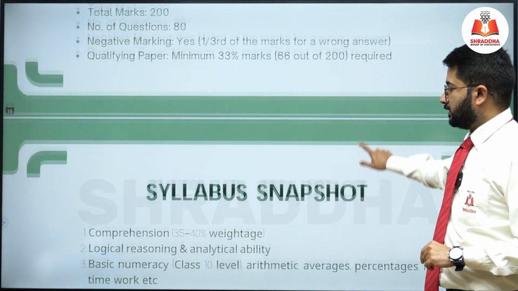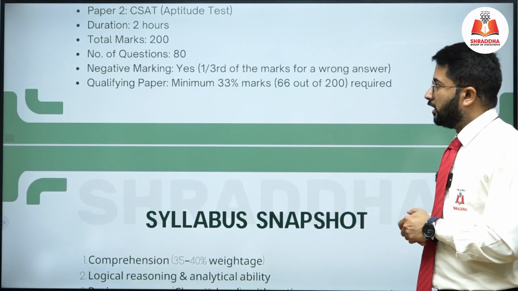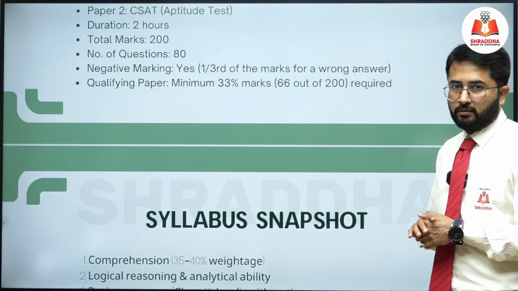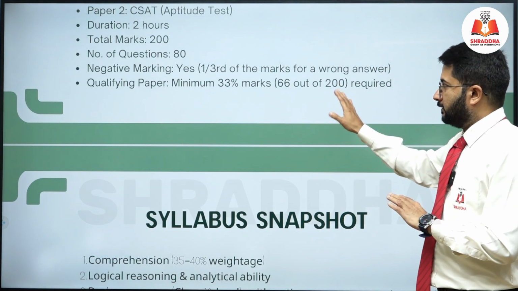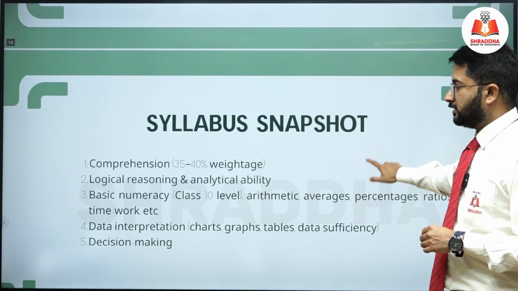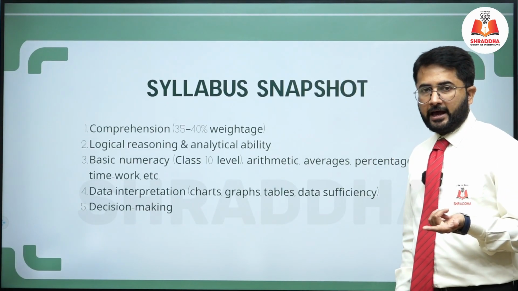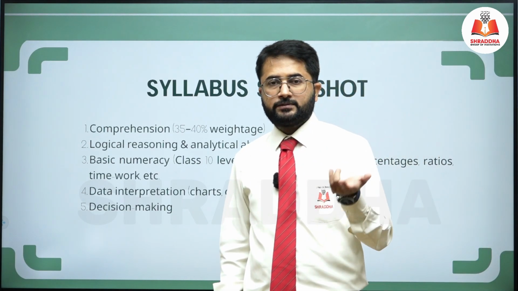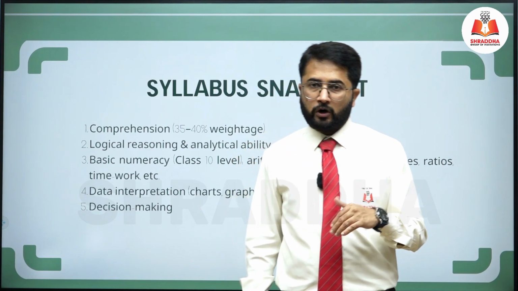And this paper is qualifying in nature. You have to score around 66 marks, that means out of 200. So that is qualifying in nature. These marks won't be counted as far as your selection for the mains is concerned. That means GS paper 2 or CSAT is qualifying in nature.